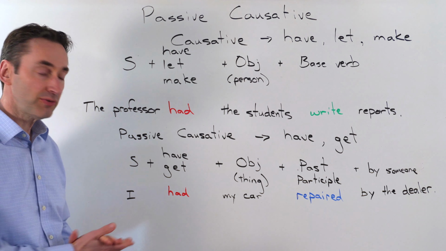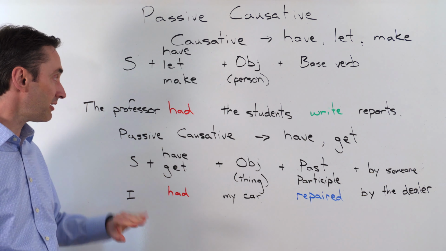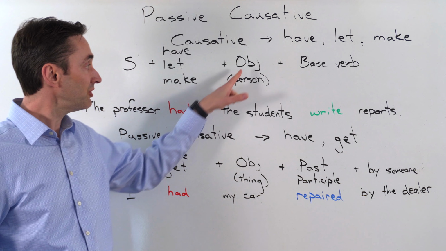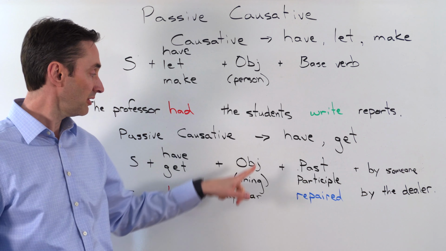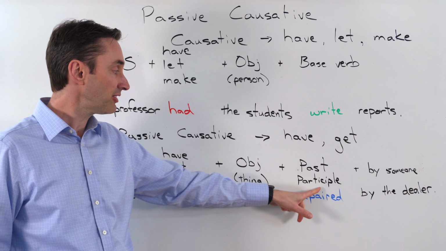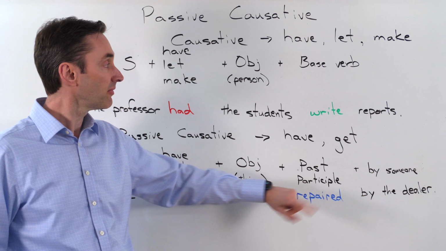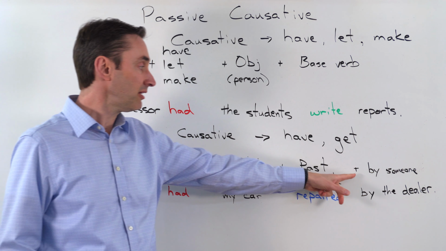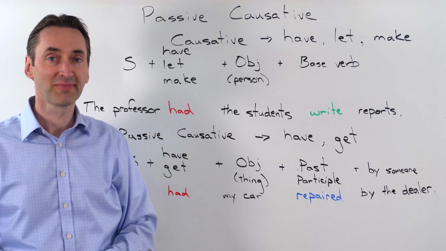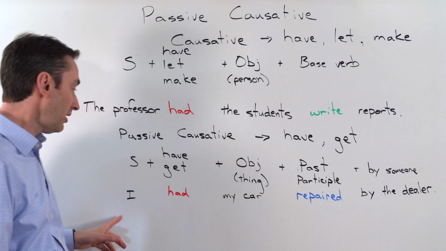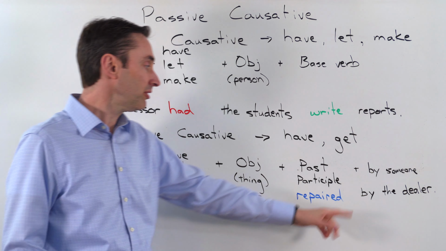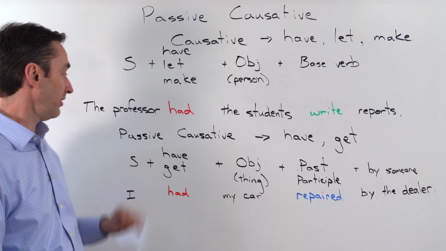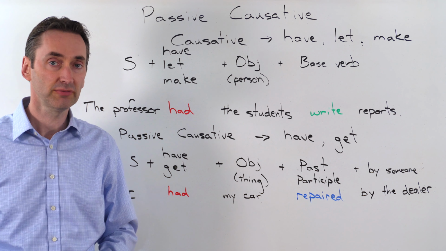The form for the passive causative is subject plus have or get plus object, which is a thing in this case. In the causative sentence, the object was a person. This is a thing. Plus past participle. Previously it was a base verb, but we're using a past participle. And by someone. So, for example, I had my car repaired by the dealer. Is an example of a passive causative sentence.